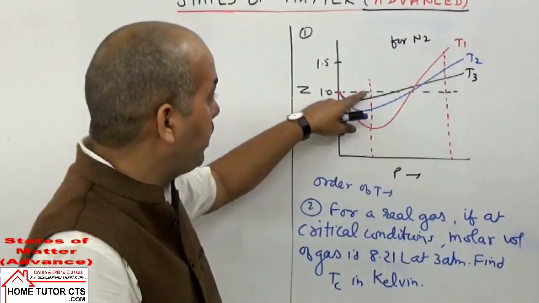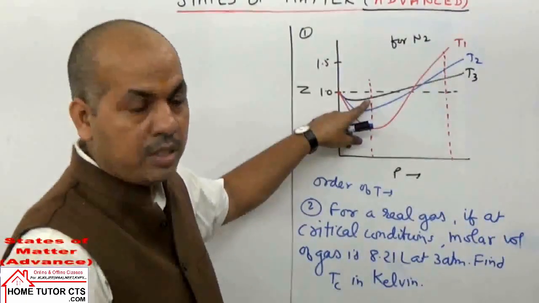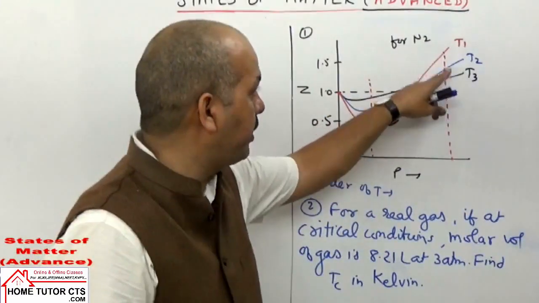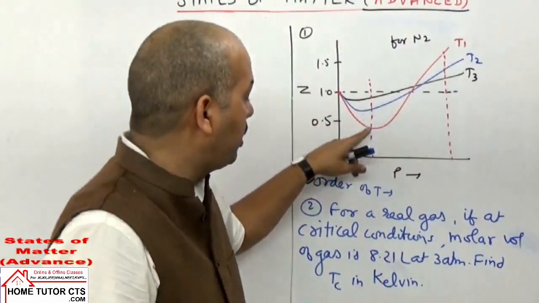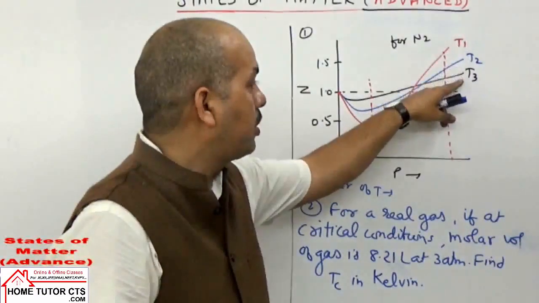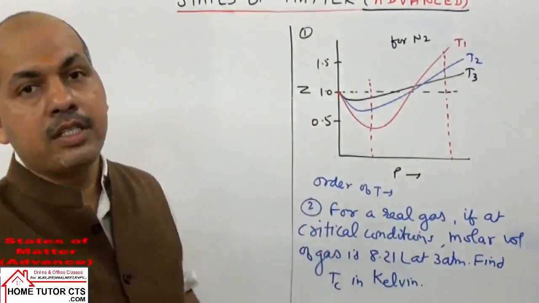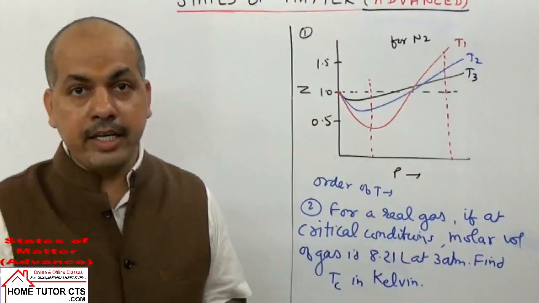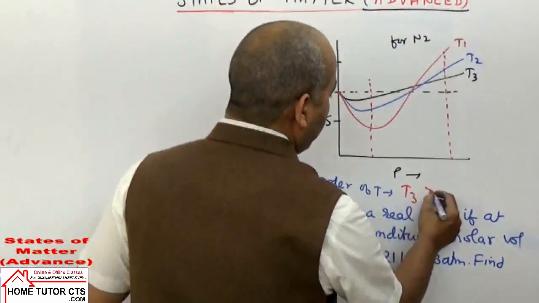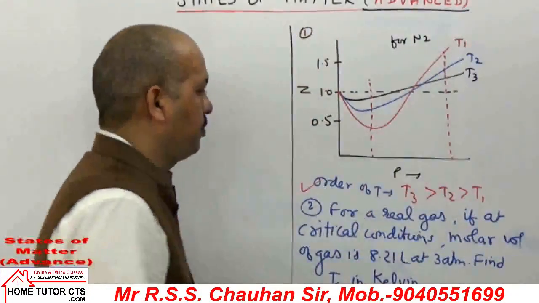That means if it is taken here, at T3 temperature we have least deviation, and at T1 temperature we are having deviation maximum in both the cases. T1 पे deviation maximum है, यहाँ पर भी और यहाँ पर भी है. और यहाँ पर at T3 we have least deviation in both the cases. That means for the gas to behave more ideally they have least deviation. That means T3 is highest, then T2 and then T1. It is the answer for the first question.